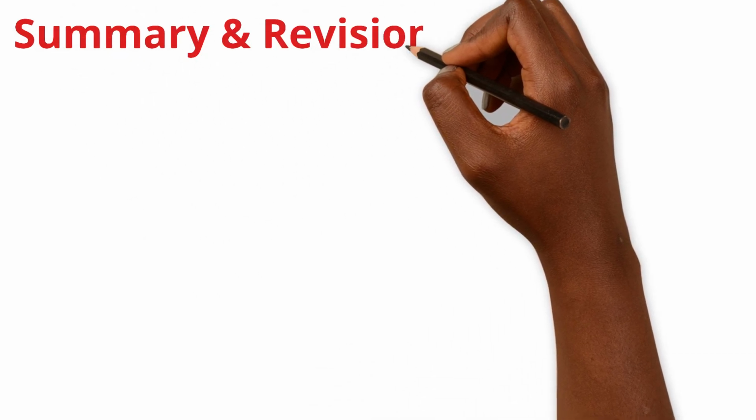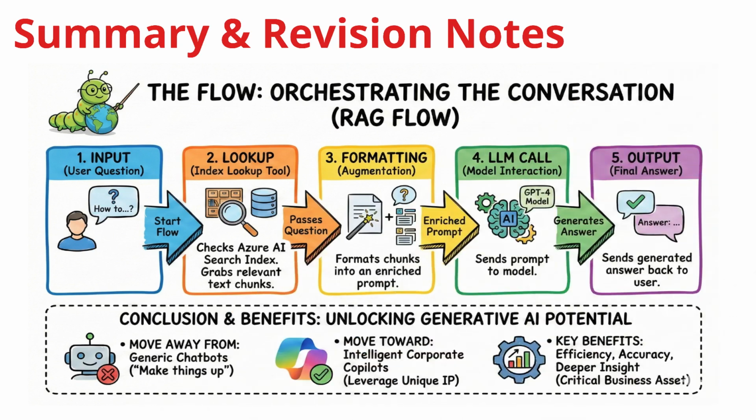To summarize our course on bringing your own data to AI Foundry, we began by solving the knowledge gap. Standard AI is frozen in time. RAG unlocks your private data, giving the AI an open book exam. We mastered the mechanics, retrieving, augmenting, and generating, and built the infrastructure using vectors to map meaning, not just keywords. We then constructed the Azure pipeline, transforming raw files into an active knowledge base. Finally, we orchestrated the complete flow, building an intelligent, grounded corporate copilot specifically for your business.